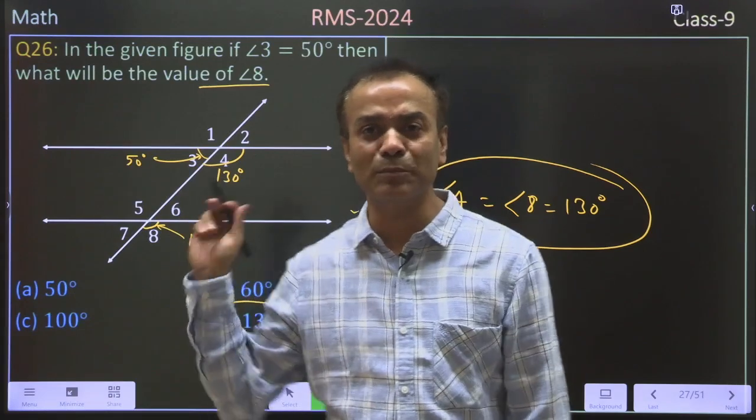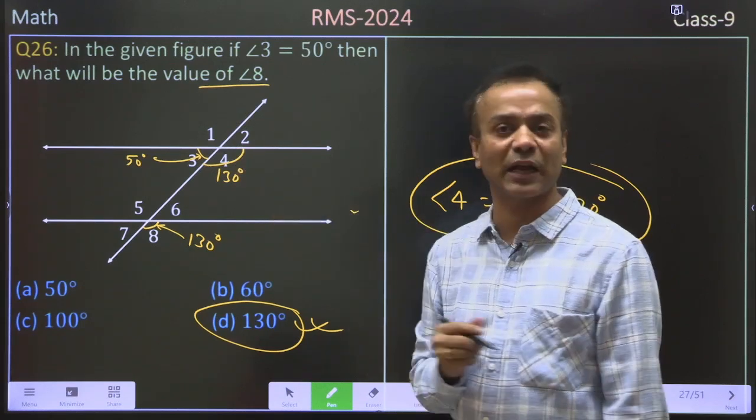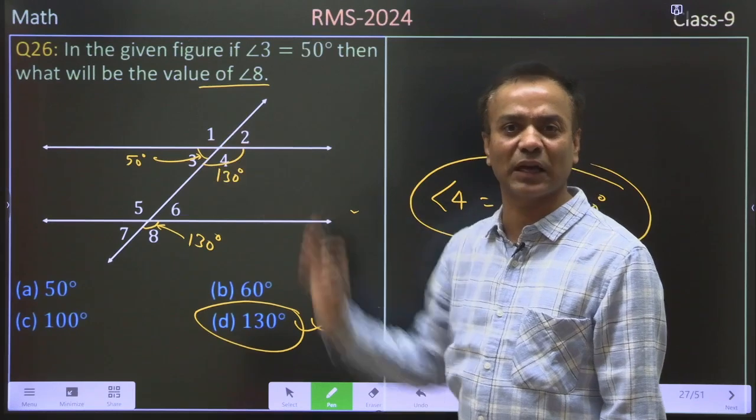This is one of the simple questions. Just look at the figure, and if you know about this basics, you can answer within a second. So like just read the question and give the answer.